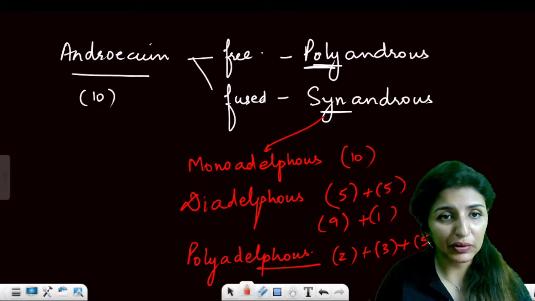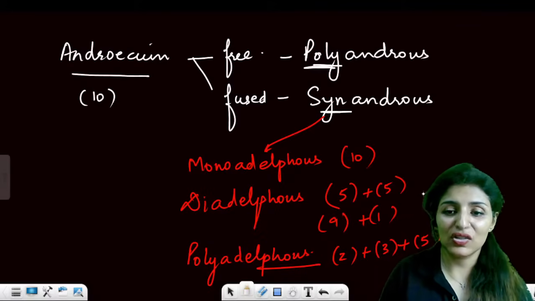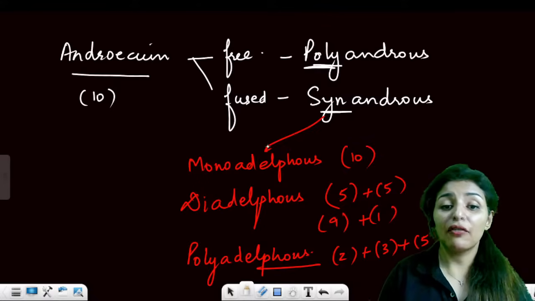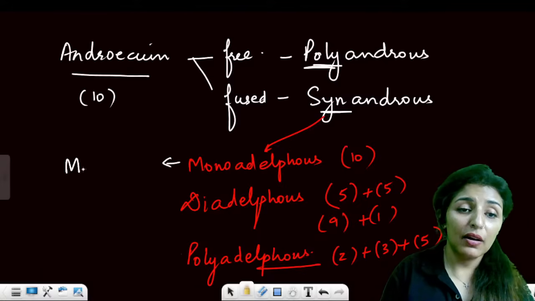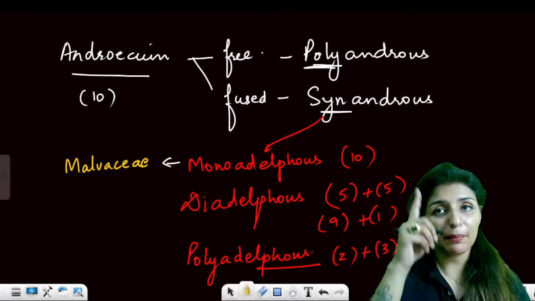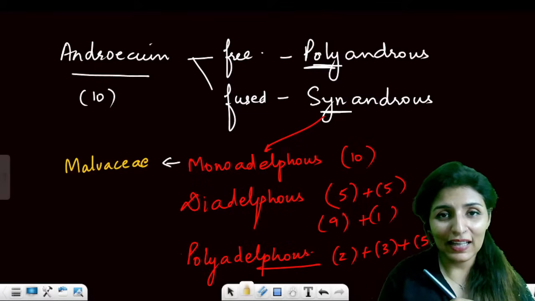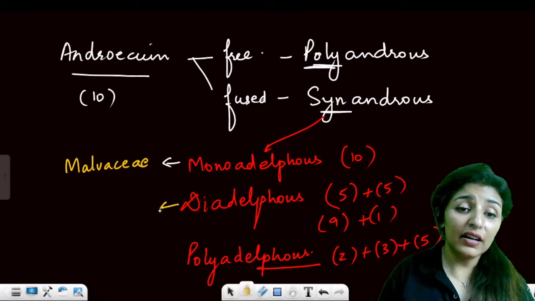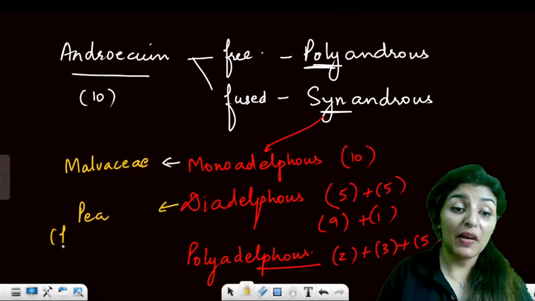Are these points clear to everyone? Now we have to remember the examples in which each condition is found. For monoadelphous, just remember we have Malvaceae. M for monoadelphous, M for Malvaceae. Now what are the examples of Malvaceae? Cotton, China rose, bhindi, okra. For diadelphous, we have P. Diadelphous is found in Fabaceae.